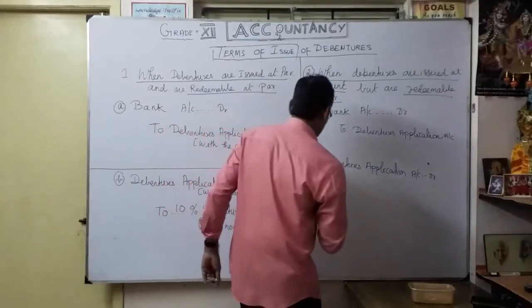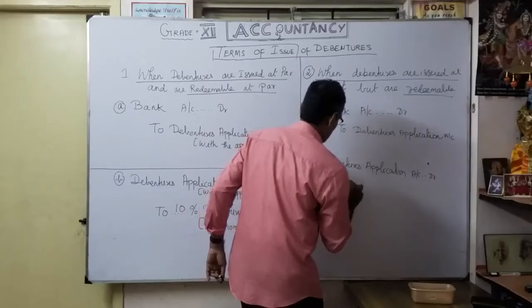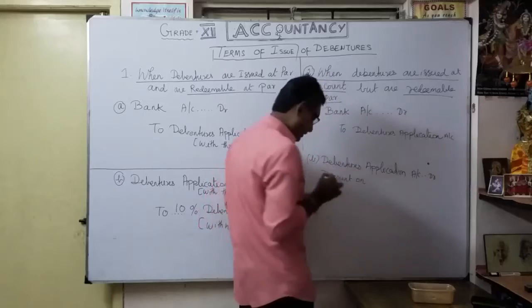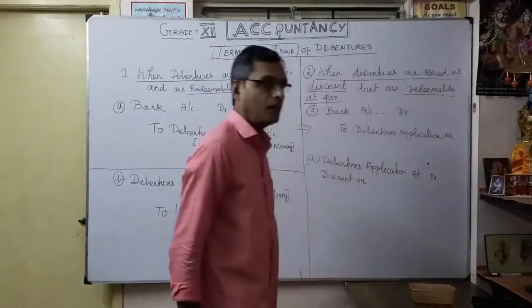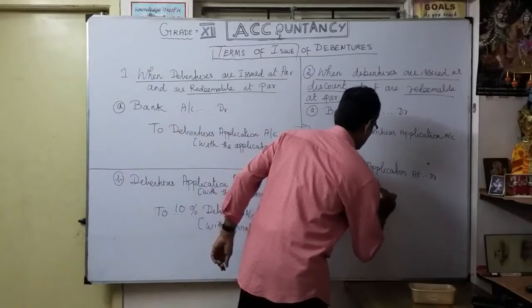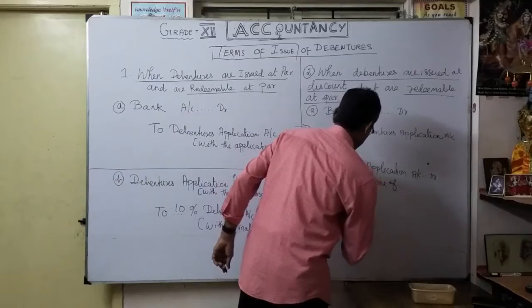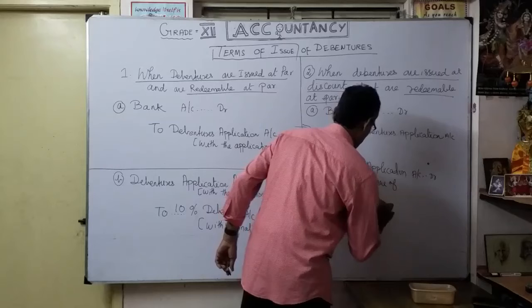So how are you going to make it? Discount on issue of debentures account.